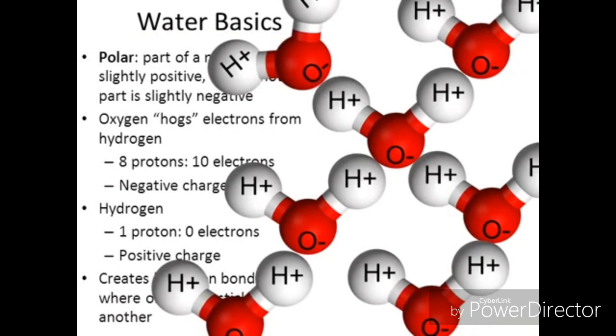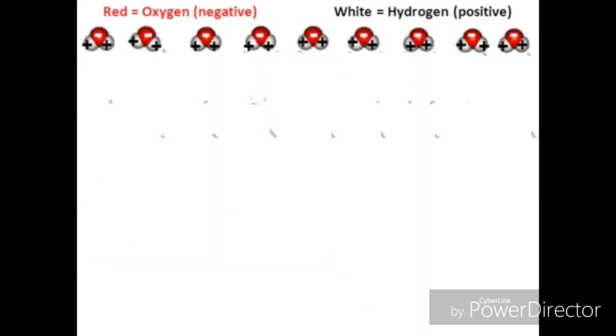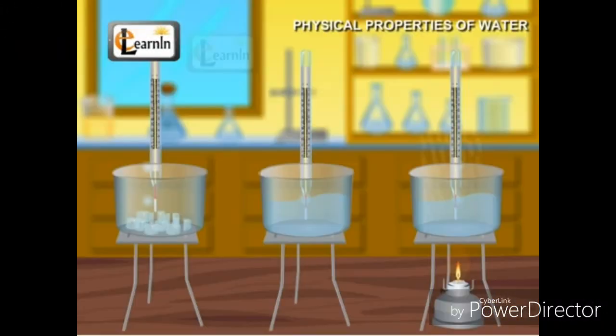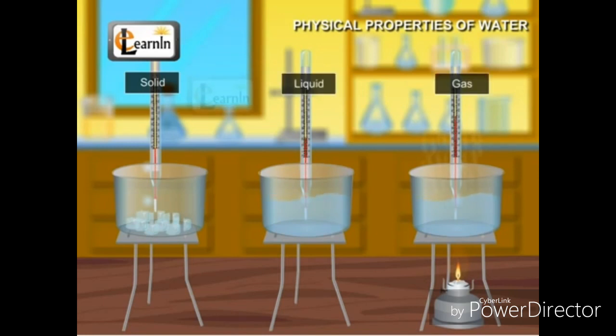So the hydrogen bond is a weak electrostatic attraction force that arises between the molecules of polar compounds like the water molecule. The hydrogen bond is responsible for the abnormal properties of water. Let's know the physical properties of water. It exists in 3 states: solid as ice, liquid as water, gaseous as water vapor.